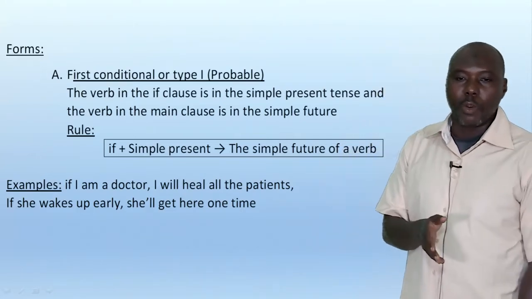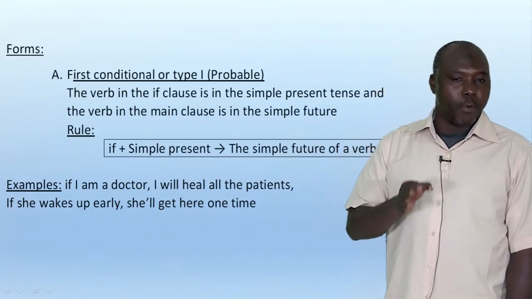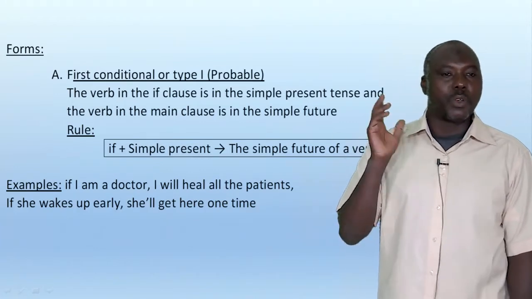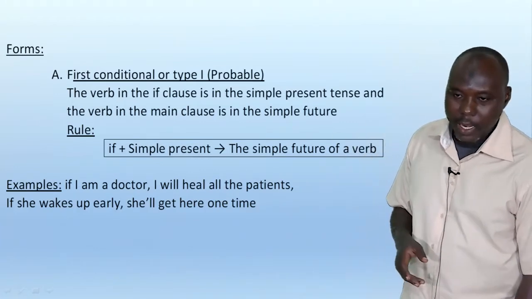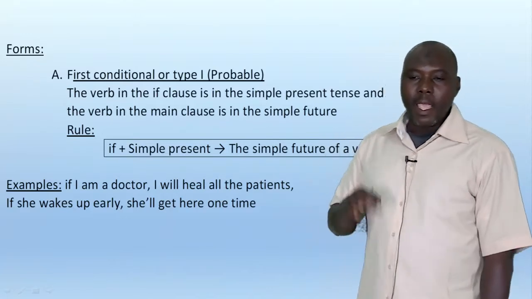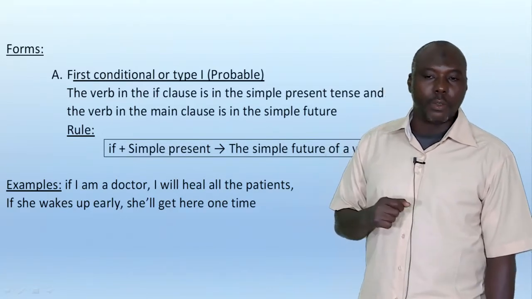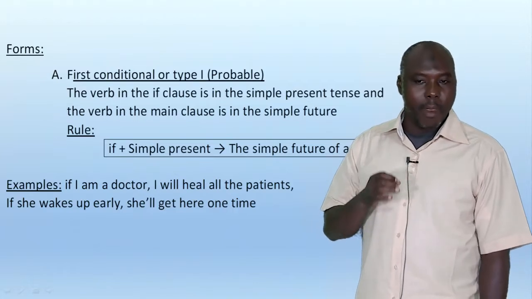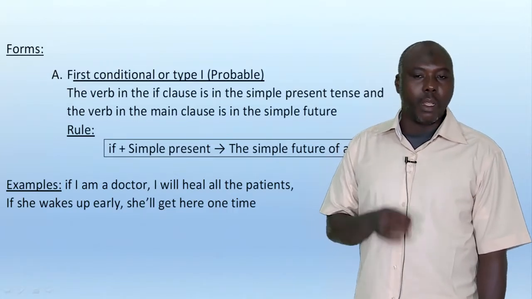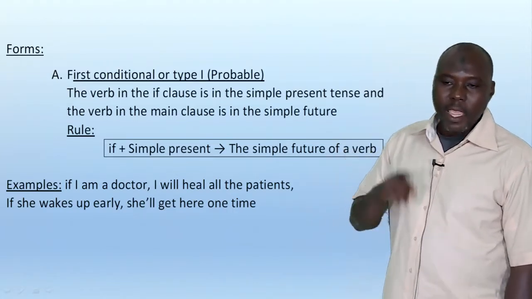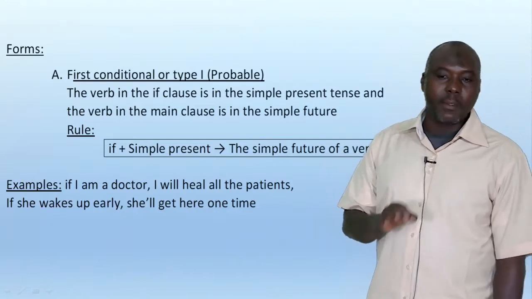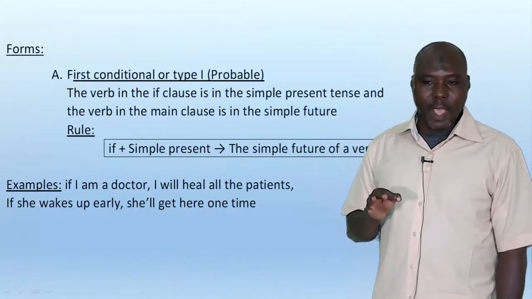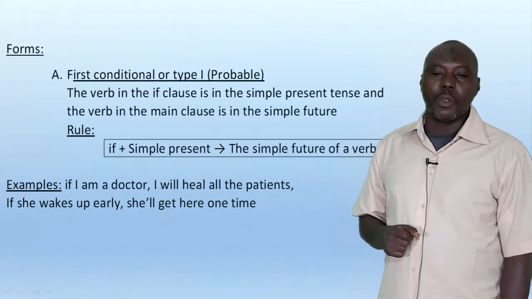Now in the main clause, we have subject plus a verb conjugated into the simple future. Okay, class? Examples. If I am a doctor, I will help all the patients. If she wakes up early, she will get here on time.